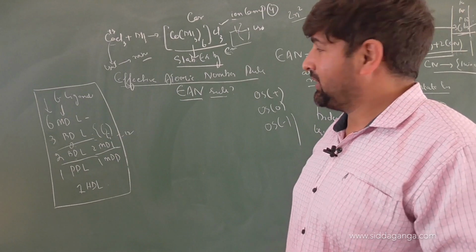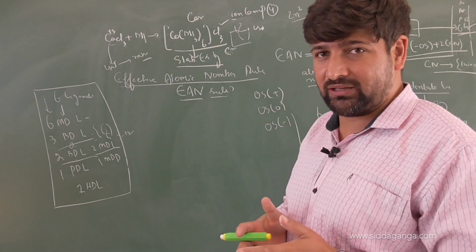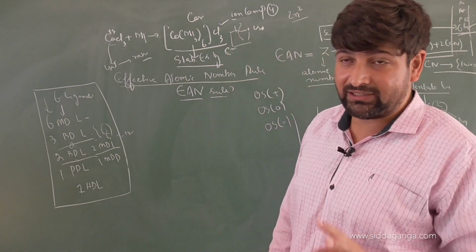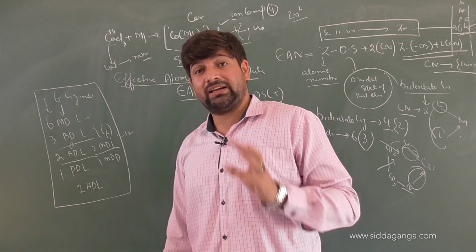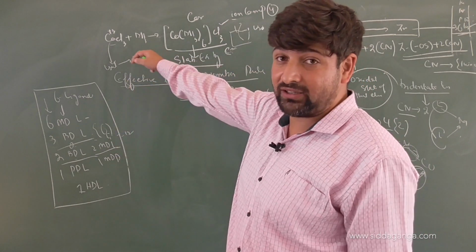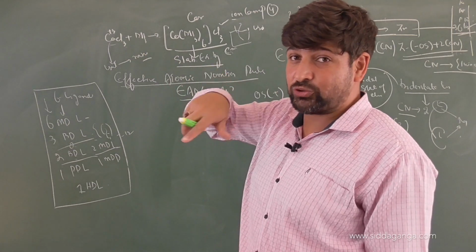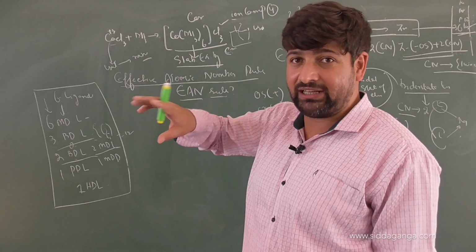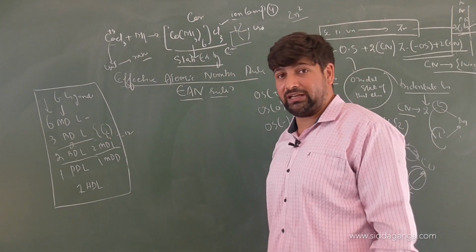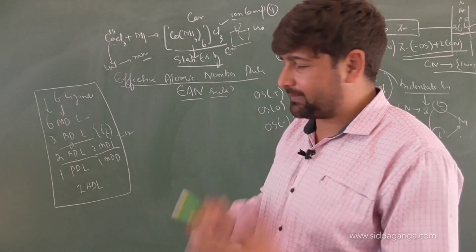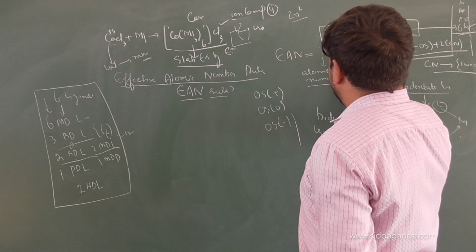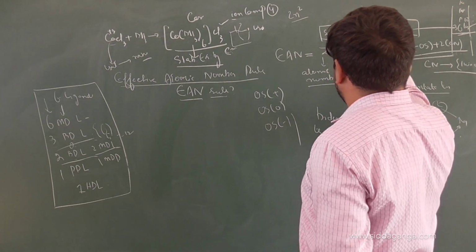because electron has been gained already. Usually, whichever the metal atoms you will find out in your usual discussions, it will be either positively charged or zero. But don't get this fact out of your mind that there is possibility for the oxidation state of central metal atom to be negative, as I proved a while earlier when I gave the example of Na, that is sodium was attached. Carbonyl, carbon is a ligand, it's a neutral ligand, homoleptic system is there, the electron has to go to central metal, and that's why we finish the name with ate, that is cobaltate, right? Very good. So effective atomic number equals Z, that is the atomic number, minus oxidation state of that atom plus 2 into coordination number.